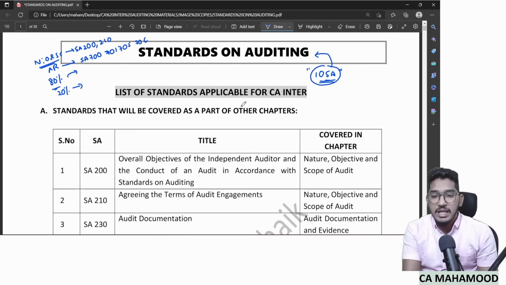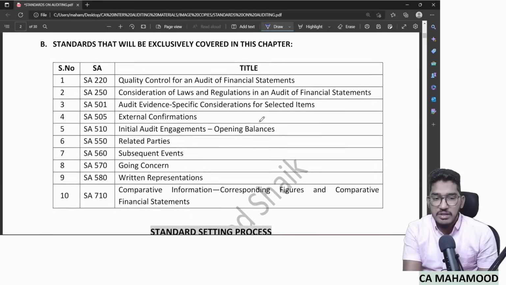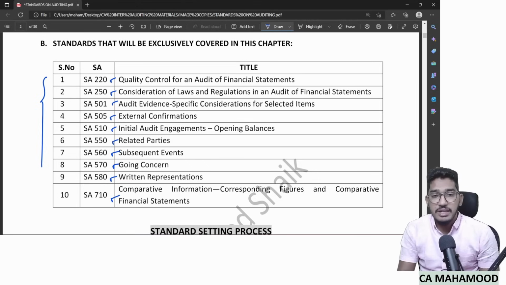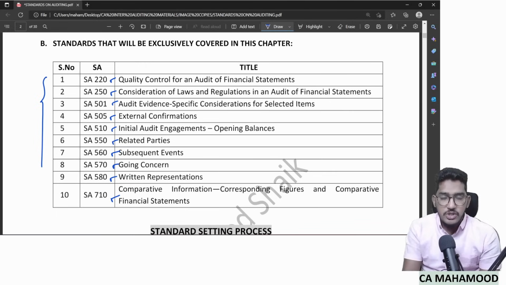And what are those 10 standards which are not covered in any other chapter? That list I have given here: SA 220, SA 250, SA 501, 505, 510, 550, 560, 570, 580 and 710. So these are the 10 standards which will not be covered anywhere else, which we need to have an exclusive discussion and exclusive revision on here. These are the 10 standards which I am going to revise.